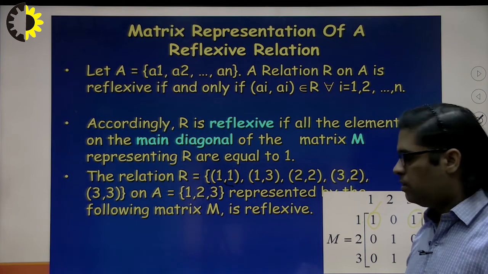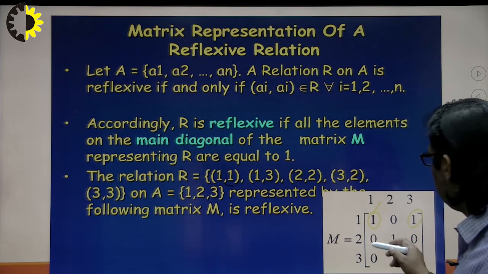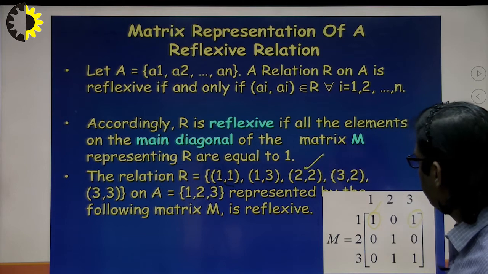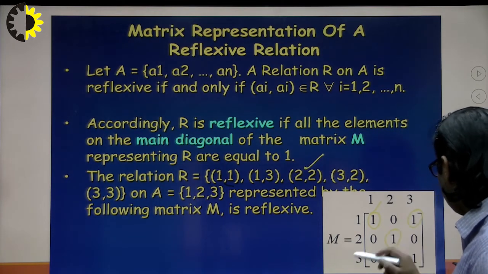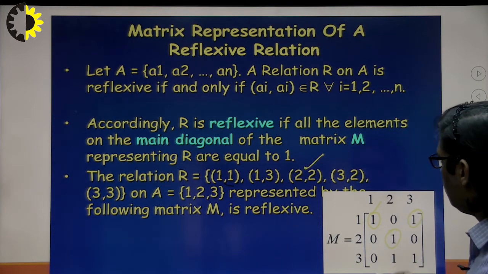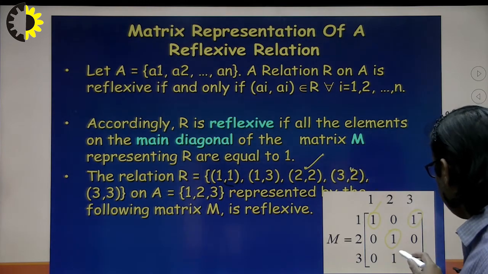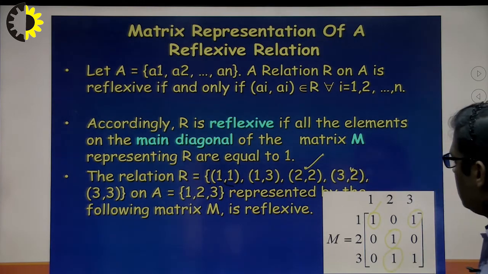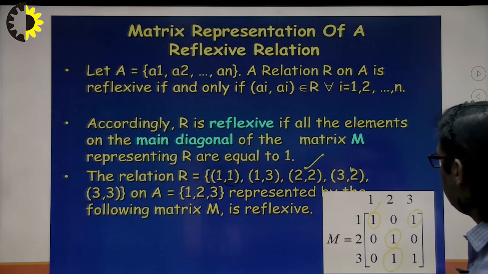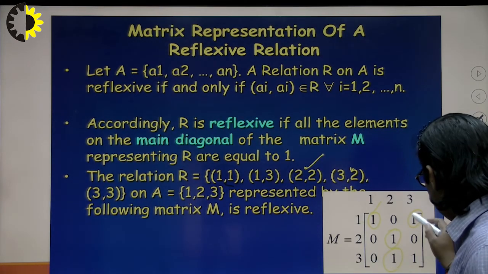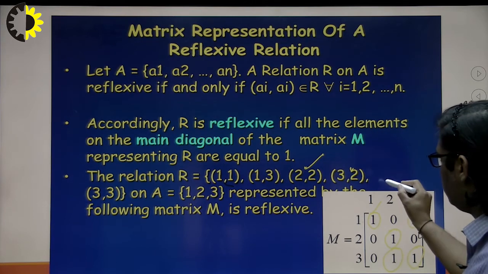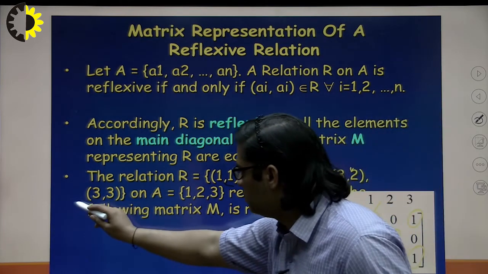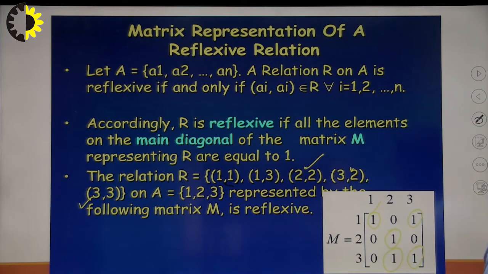Here again we know that 2 comma 2 are related, so that's why 1 is there, and 3 comma 2 is also related, that's why we have 1 here. And the last, 3 comma 3, so we should have a 1 there. In this way we can see that the elements can be shown by the matrix also.